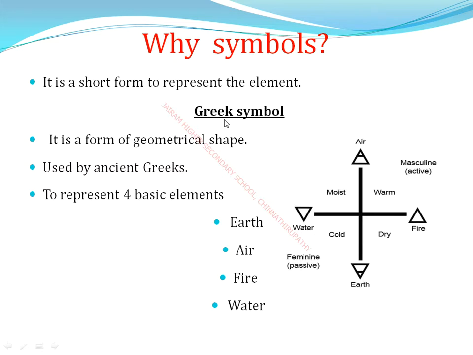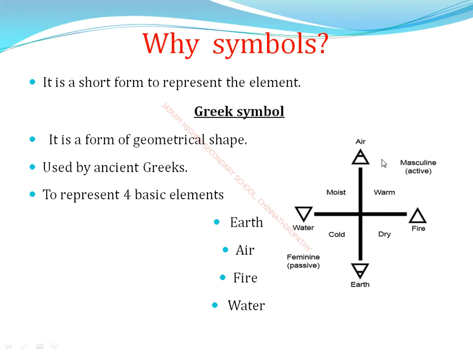So first we use the Greek symbols. Greek symbols are geometrical shapes. This is a very important point. They were used by the ancient Greeks to represent the four basic elements: earth, air, fire and water.